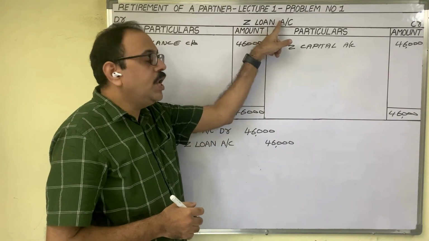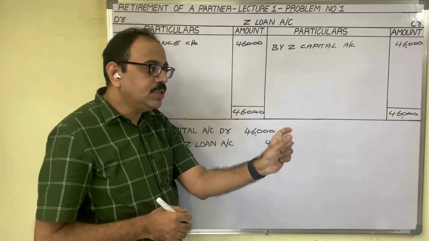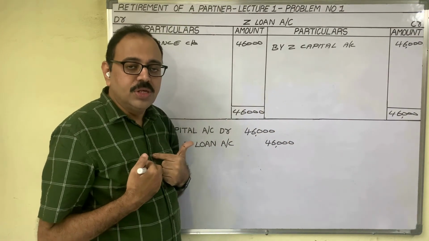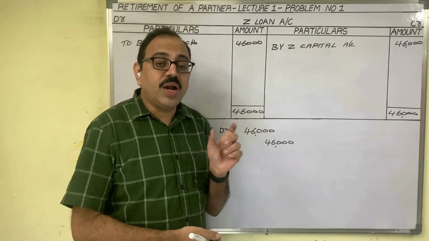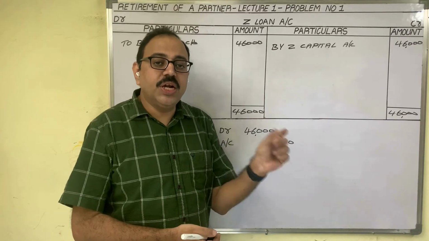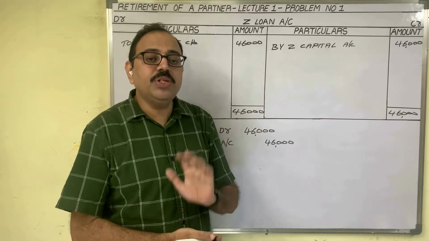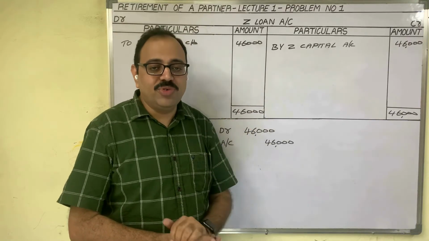If any personal account shows a credit balance, it means that person is a creditor to the firm. The firm has to pay 46,000 rupees to Z. This 46,000 appears in the new balance sheet on the liability side. Z loan account 46,000 rupees we should show. Loan account is completed. Next, goodwill account we should prepare.